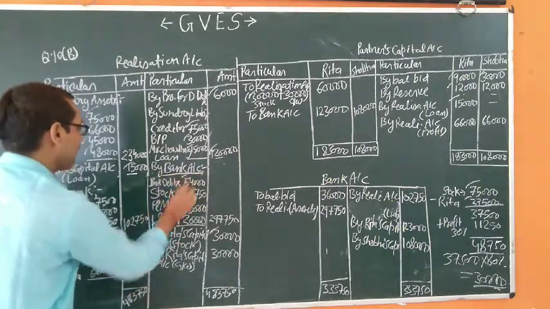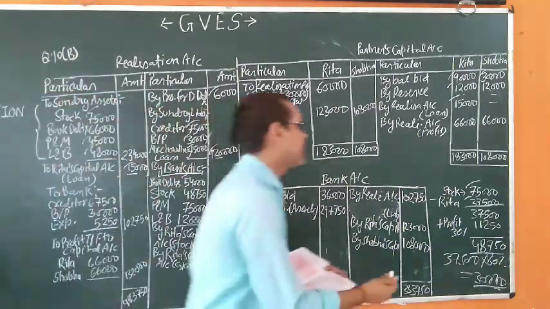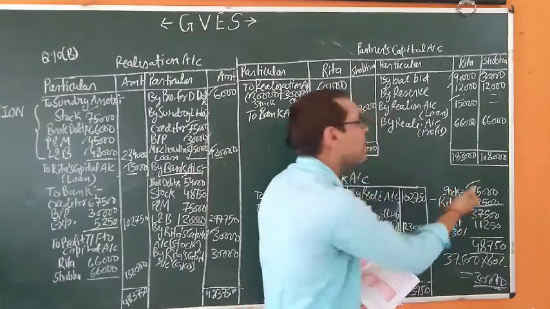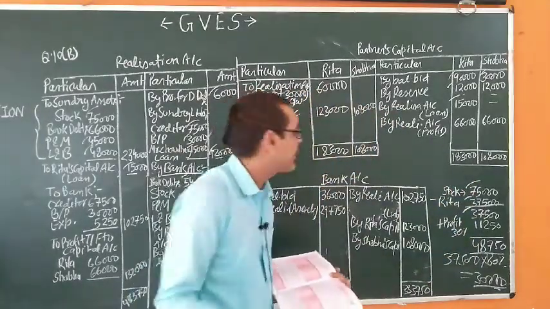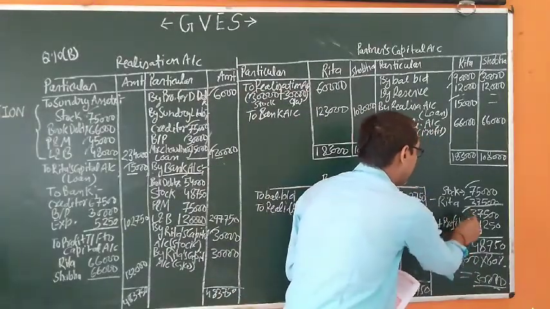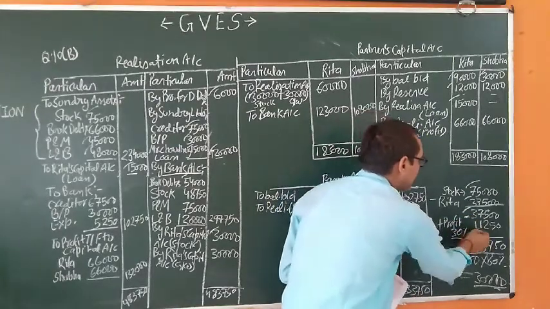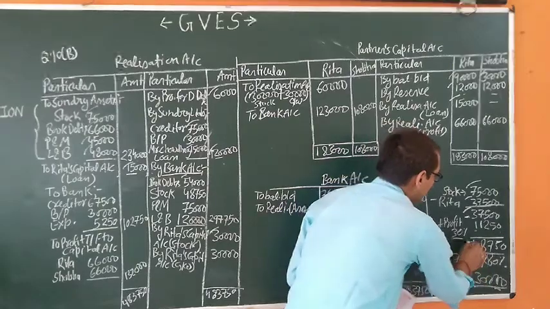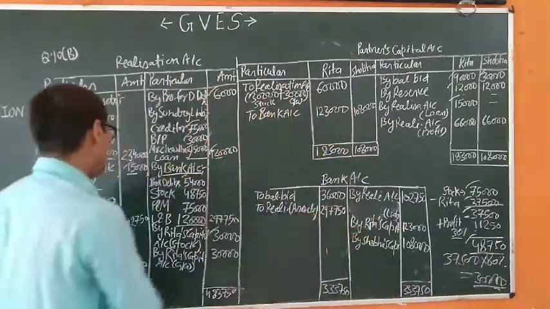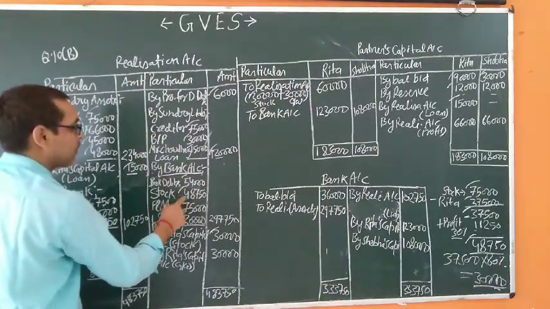Book debts 54,000 and balance of stock. What is the balance of stock? 37,500, because 50% of the stock was taken over by Rita. So 37,500 stock is remaining, and this stock will be sold at a profit of 30%, that is 11,250, giving 48,750. So stock is realized at 48,750.